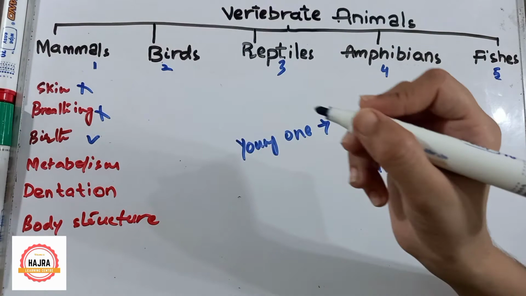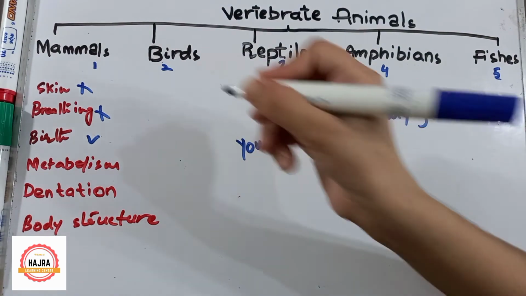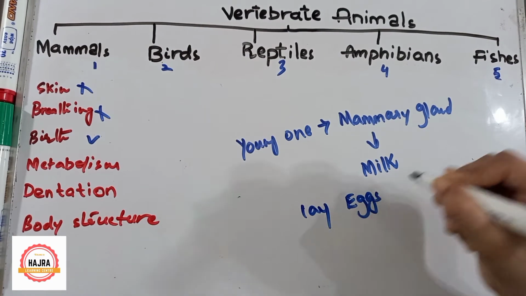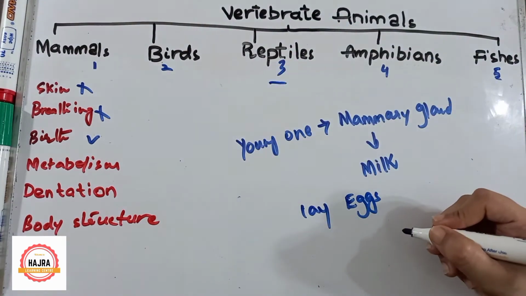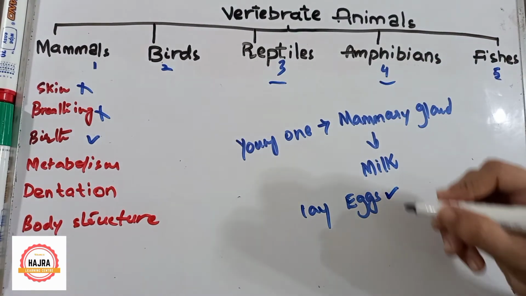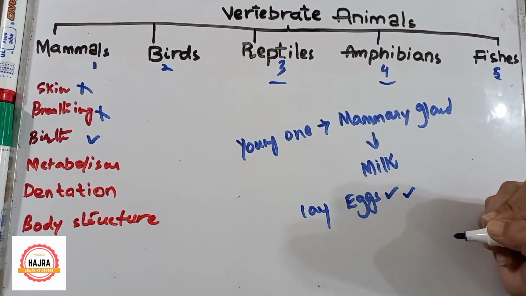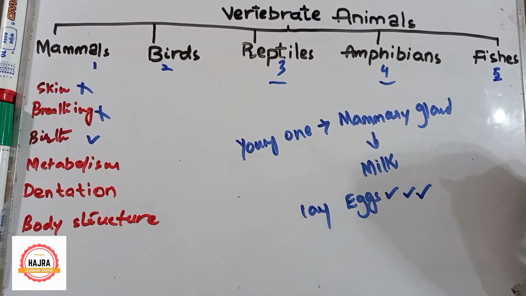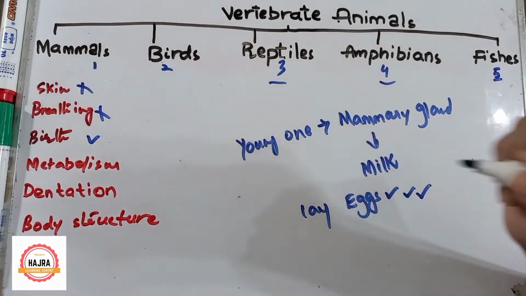Now let's talk about birds. Birds lay eggs. Let's talk about reptiles. They also lay eggs. Let's talk about amphibians. They also lay eggs inside the water. Let's talk about fishes. They also lay eggs inside the water. But not all fishes lay eggs. There are a few fishes that do not lay eggs. They produce young ones and they are mammals.